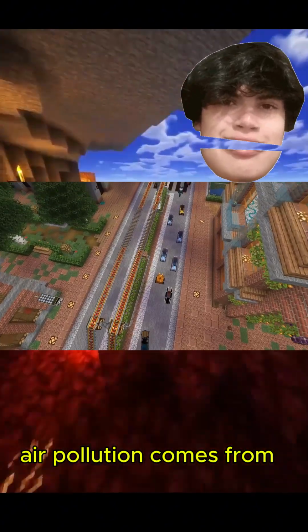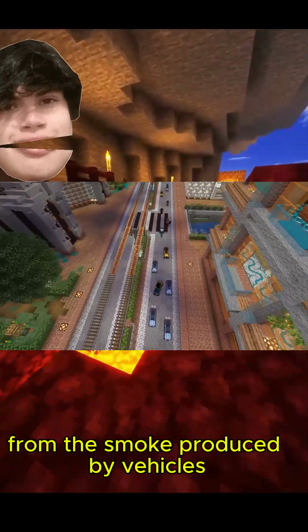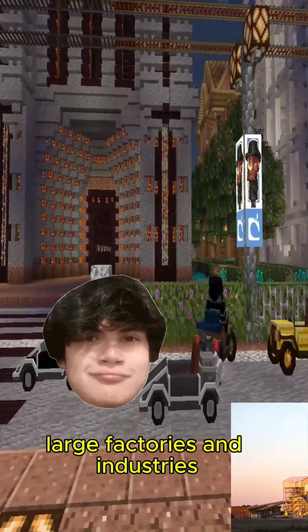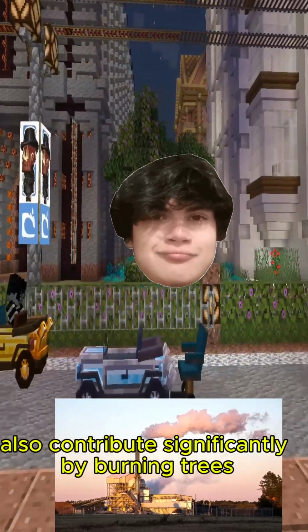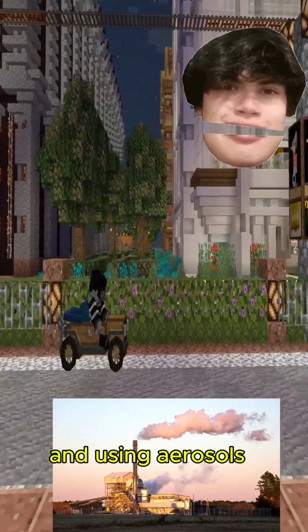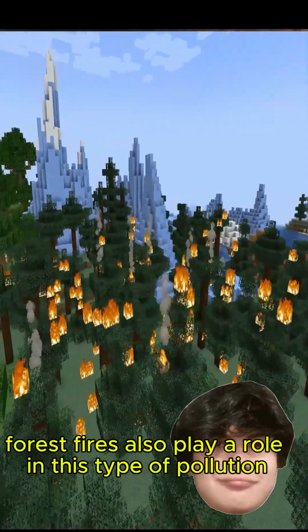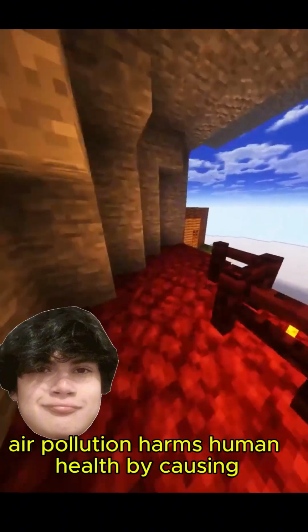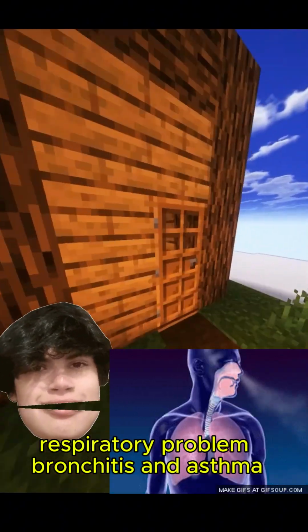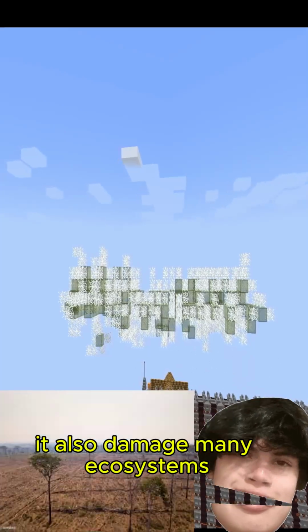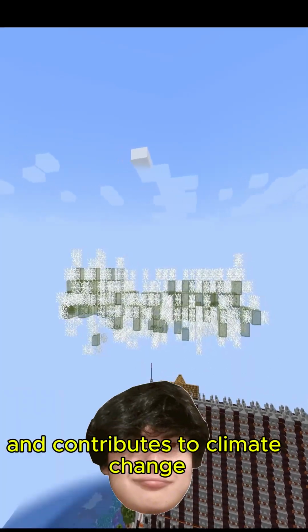Air pollution comes from the smoke produced by vehicles. Lots of vehicles. Of course, large factories and industries also contribute significantly by burning trees and using aerosols. Forest fires also play a role in this type of pollution. Air pollution harms human health by causing respiratory problems, bronchitis and asthma. It also damages many ecosystems and contributes to climate change.